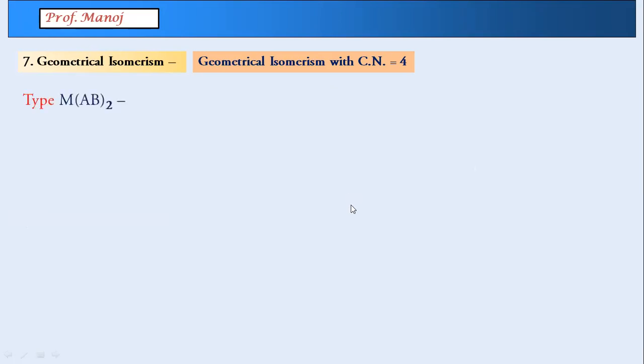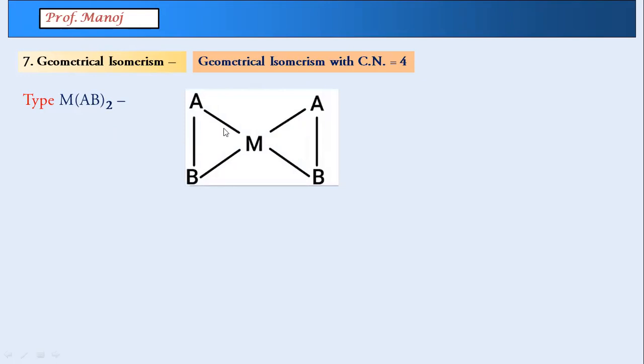Next type is called MAB2. When we are writing AB in a bracket here, this means it is a bidentate ligand. So bidentate ligand, you can see it's shown this way. This is a chelate which is produced here. So this AB, A is joining, B is forming a bond.